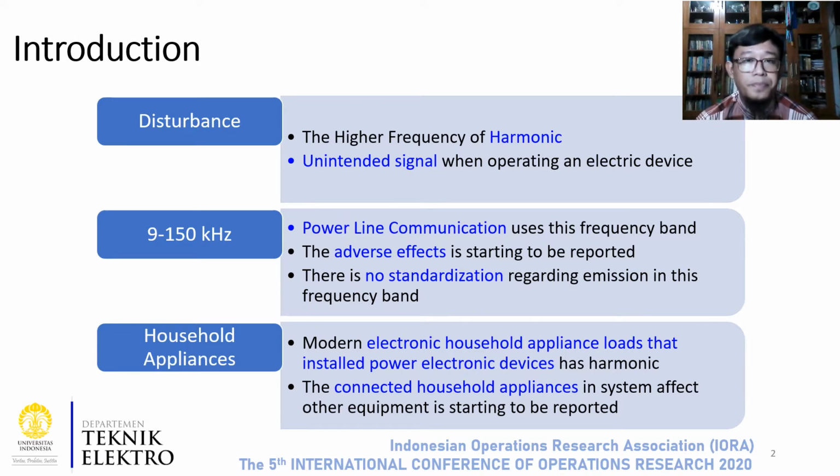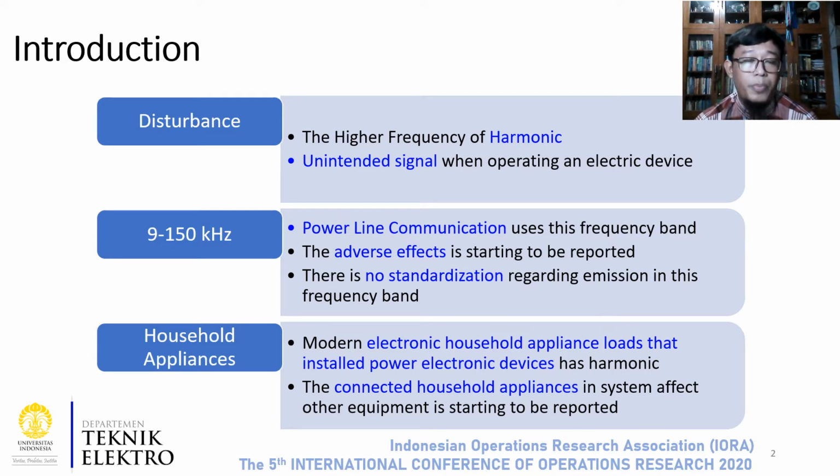First of all, at this frequency range, some other researchers reported that there is some disturbance generated in the on-grid photovoltaic system, and that research was using pure loads like resistive, inductive, and capacitive loads. Moreover, this frequency range is usually used for PLC or power line communication. Also, at this frequency, there is no standardization about the emission of this disturbance.